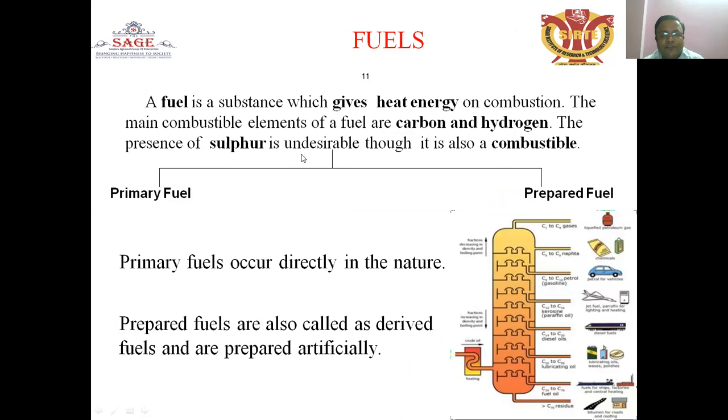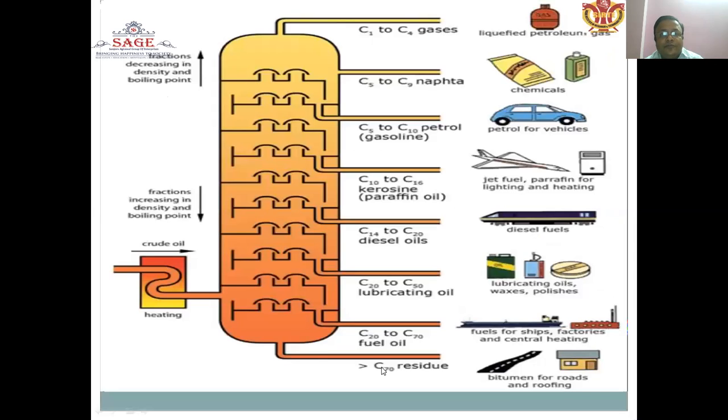The presence of sulfur is undesirable, though it is also a combustible product. Fuels are of two types: primary fuels and prepared fuels. Primary fuels occur directly in nature. Prepared fuels, also called derived fuels, are artificially prepared. These are the two types of fuels.